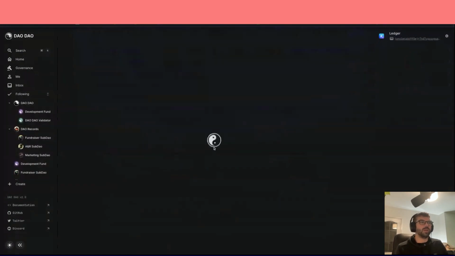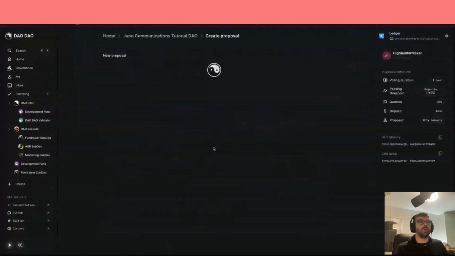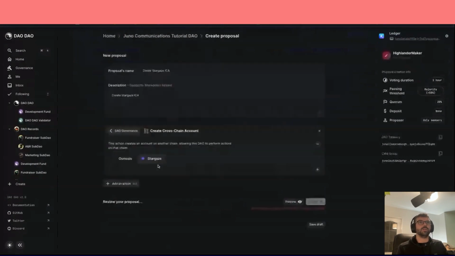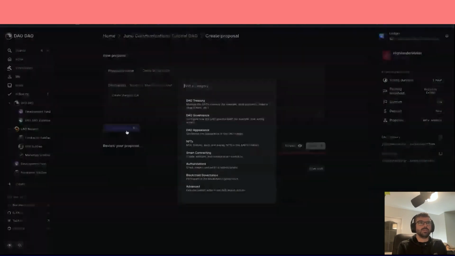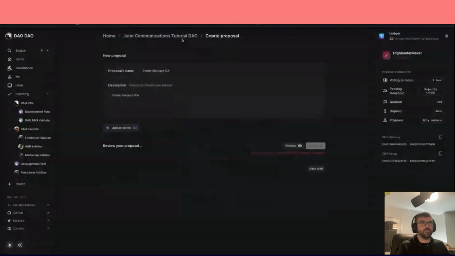New proposal, you can actually check out the amount of things that you can do on here. And you can add an action here, and you can search what you want. You want to spend or you want to send. You've got everything here that you need. There's quite a lot of different features here that the DAO DAO team have shipped. So fantastic stuff. So today we're going to create cross-chain execute.